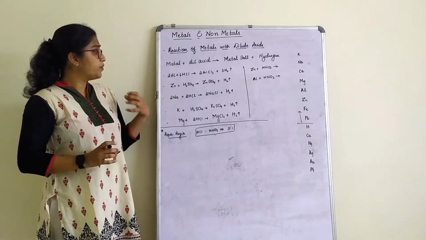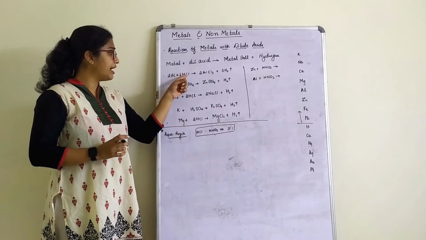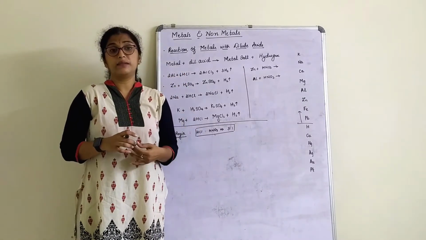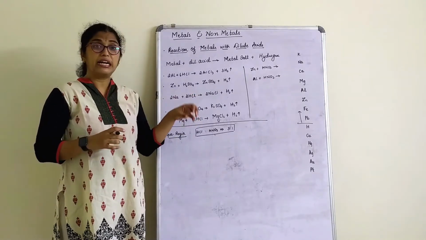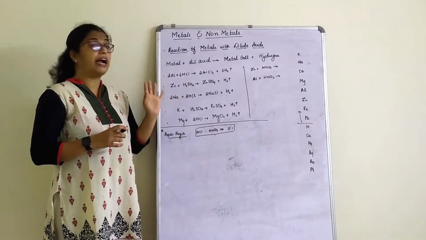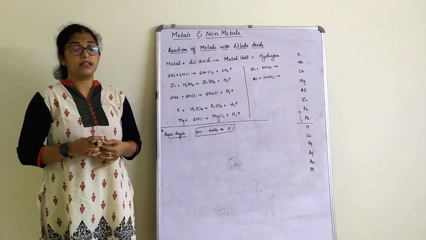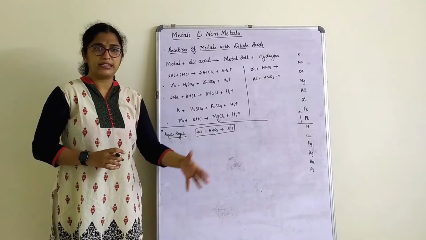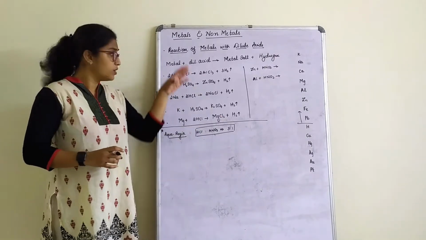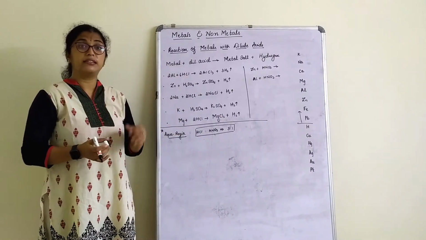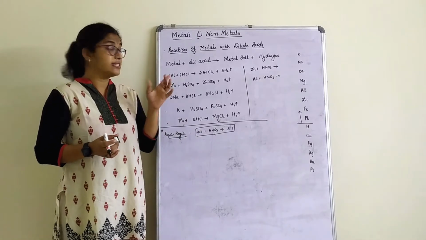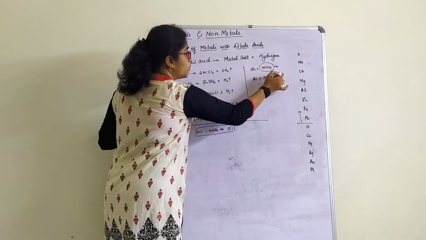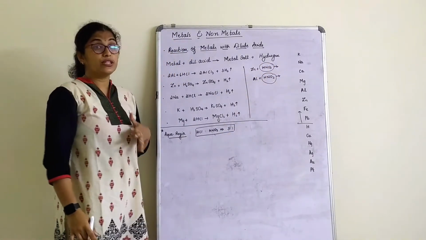Now here, why have I only used hydrochloric acid and sulfuric acid? Even in your NCERT book, they have used only hydrochloric acid and sulfuric acid. Now which other acids do we know? Of course, there are many other acids. Carbonic acid is there, phosphoric acid is there. We can apply them, they react. But the only acid which we cannot use here is, I have written here, HNO3. What is this? Nitric acid.